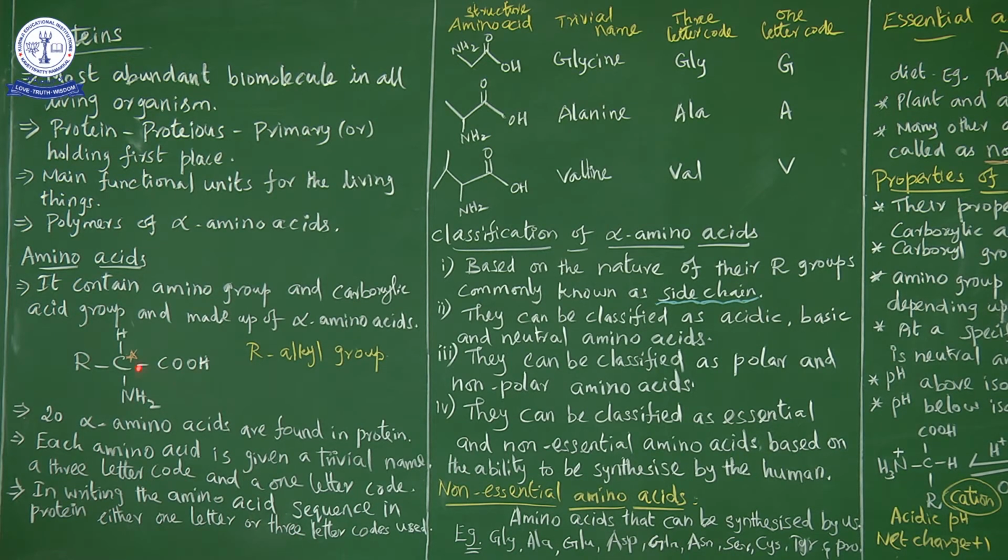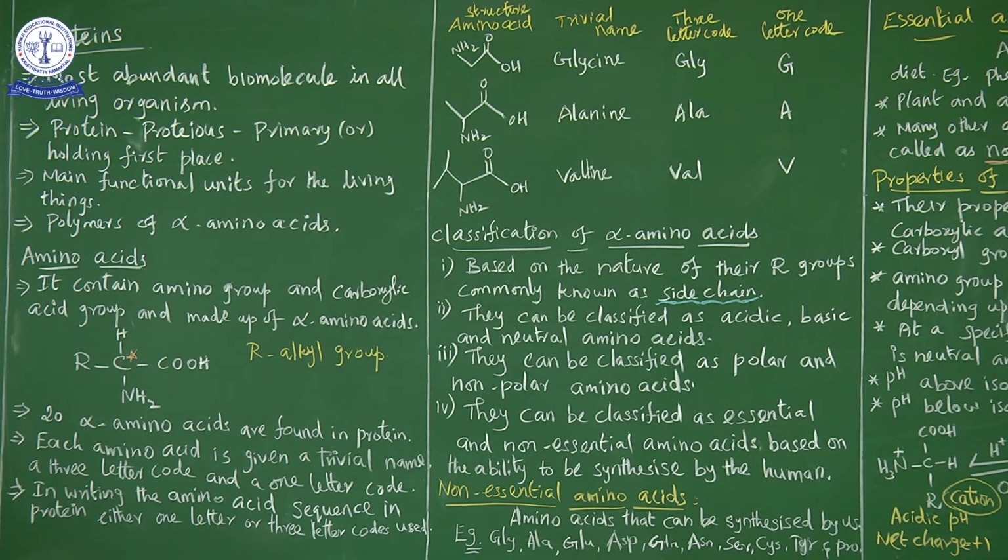So COOH, to the first carbon, the alpha carbon, an NH2 group is added. Then the other two valencies of the alpha carbon are satisfied by hydrogen and the R group. Here R is the alkyl group. Depending on the nature of R, it may be methyl, ethyl, propyl. So depending on that, the amino acids are classified.